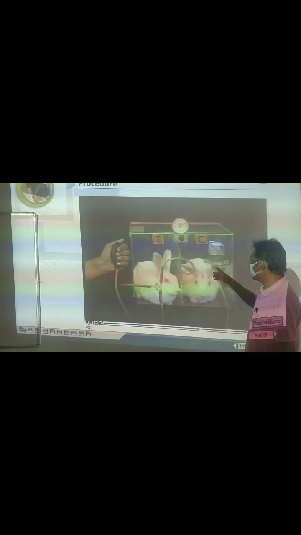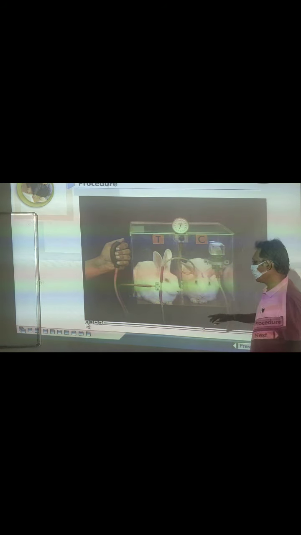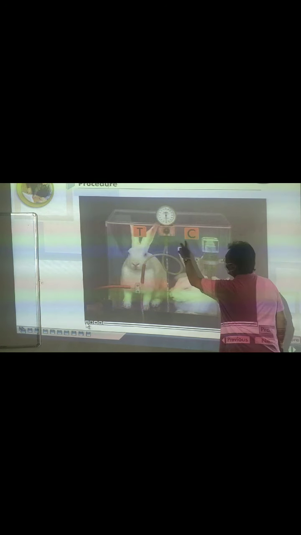The chamber is released, drug is given. See the marking on the animal, how you can identify the mark. So there will be an effect. It's a control animal and it is tested, E and C. Control without drug, then with the drug.